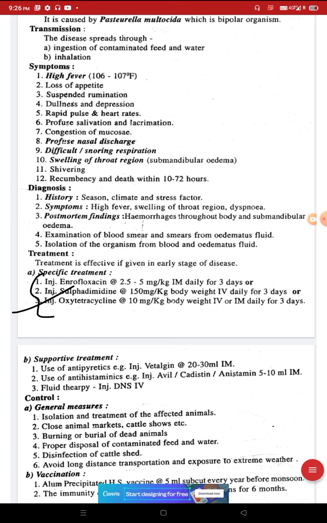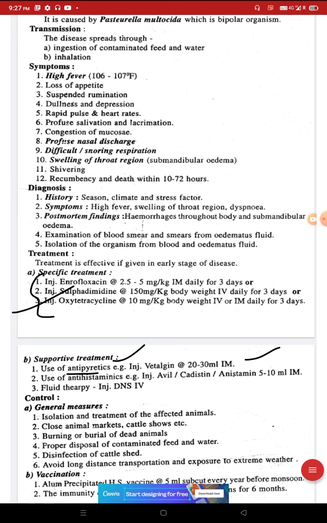Use of antipyretics, means injections which control the temperature, that is Melonex or Vitalgin. We can provide injection Vitalgin 20 to 30 ml IM.